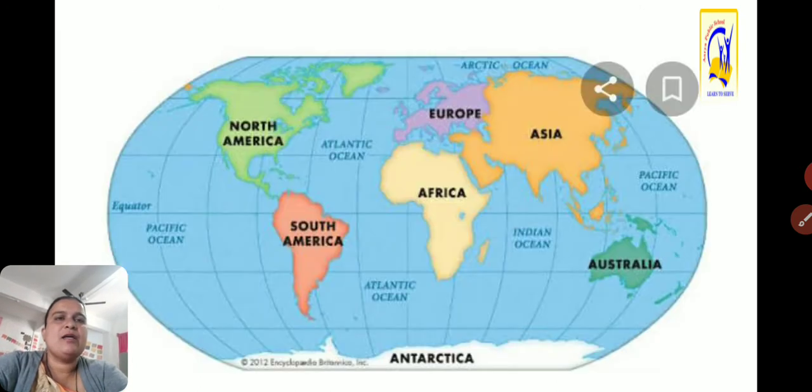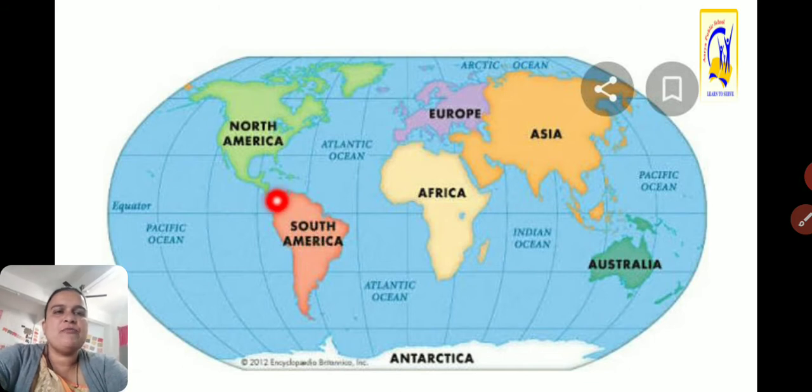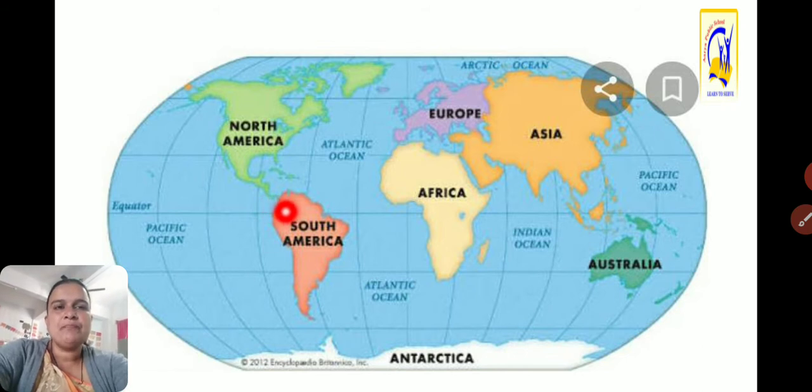Now we will again come back to North America. Between North America and South America there is a very narrow strip of land. Means the large water body, and from that large water body a little bridge-like structure, a narrow strip of land, that is called an isthmus, and this isthmus is known as the Panama Isthmus.